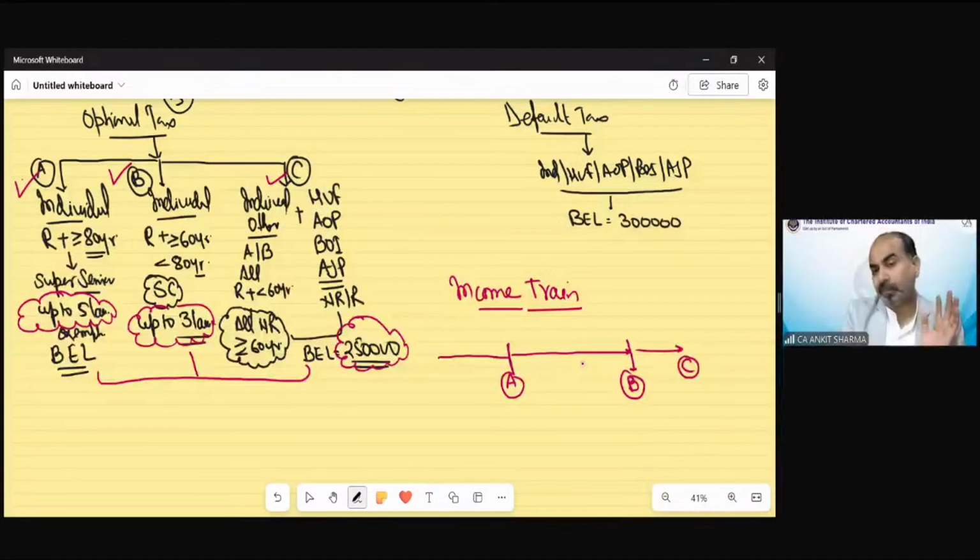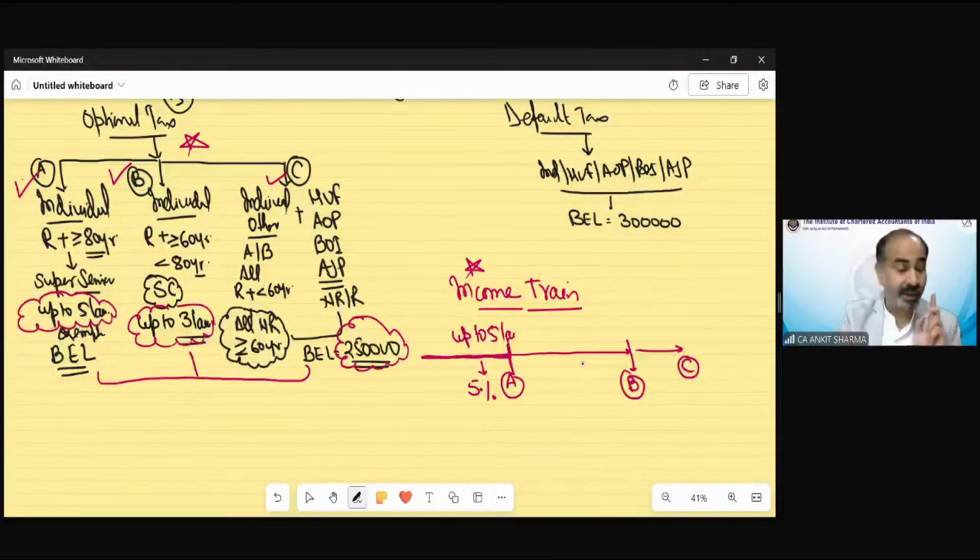So any income up to 5 lakh rupees is the first platform. We are talking about the optional tax rate provision. We are not discussing the default tax regime, that will be discussed later. First of all, we are discussing the optional tax rate provision for these A, B, C categories. If income of any one of them is up to rupees 5 lakh, the tax rate would be 5% only.